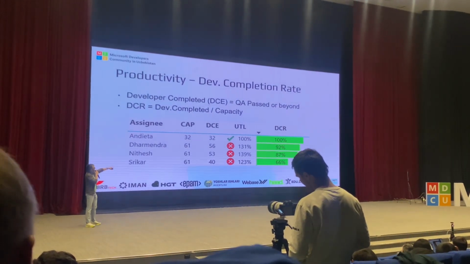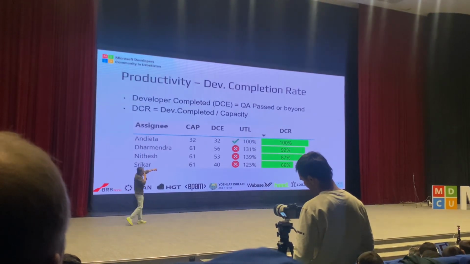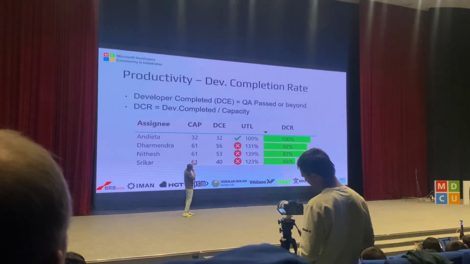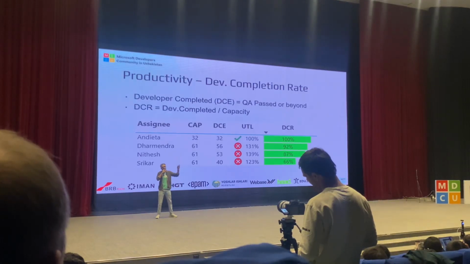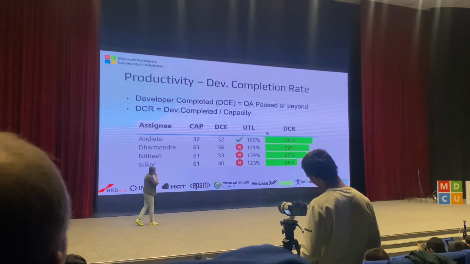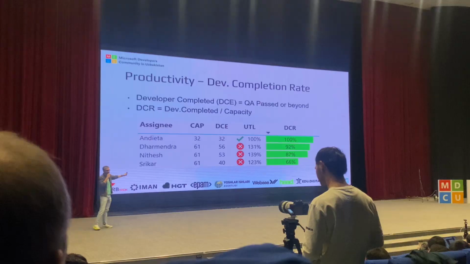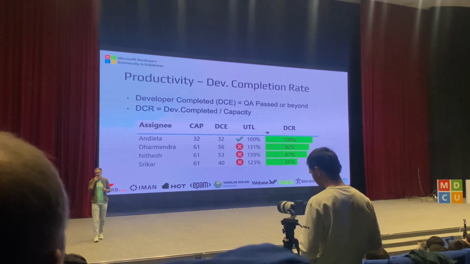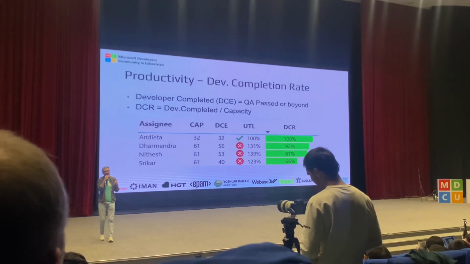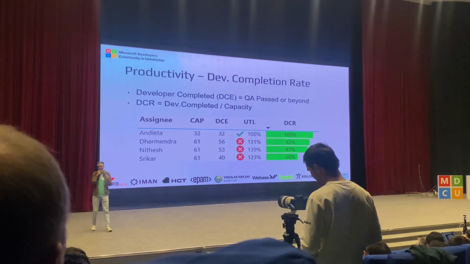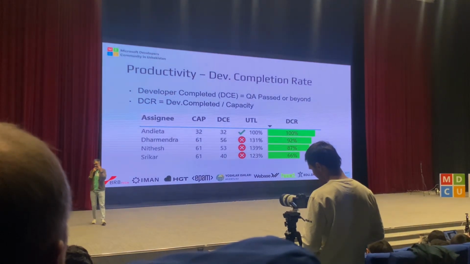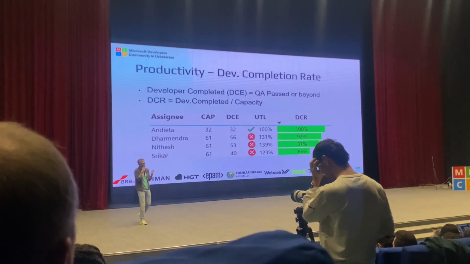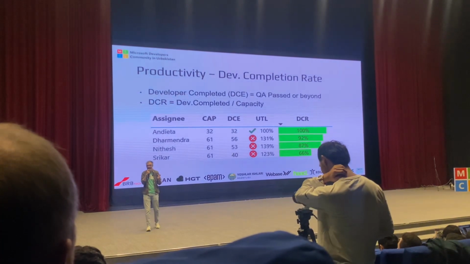Now, DCR is just a percentage, so we have how many hours of estimated work an engineer has divided by the capacity, and you get your DCR, dev complete rate. Right? And you publish this to your engineers, they see their numbers. In my experience, 90% of performance issues are due to two things. One is not clearly set expectations. Another one is lack of feedback, right?